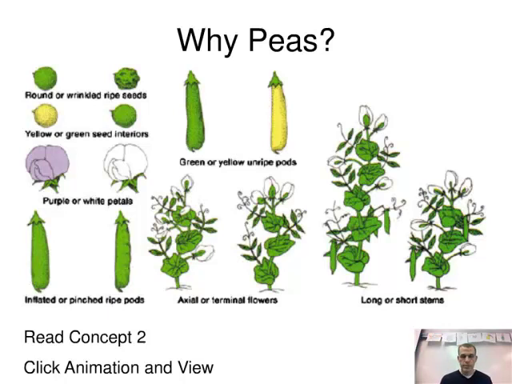The plants were small typically. They grow easily and quickly, and they produce many offspring. So these were the reasons why he wanted to use the pea plant. It gave him a lot to work with, a lot of resources, a lot of different traits to look at. He was able to manipulate and control some of the fertilization process in order to do that.